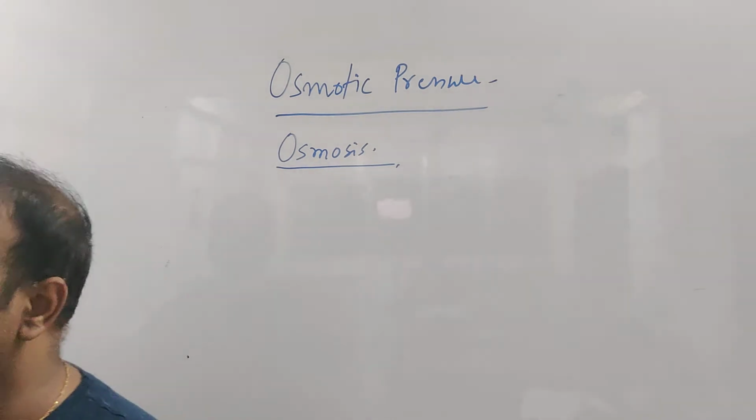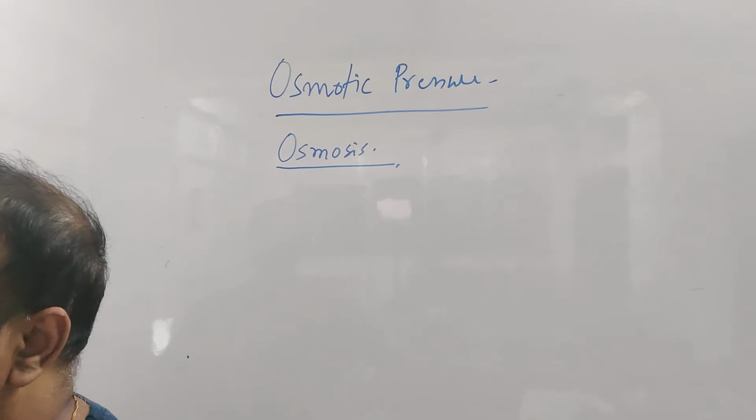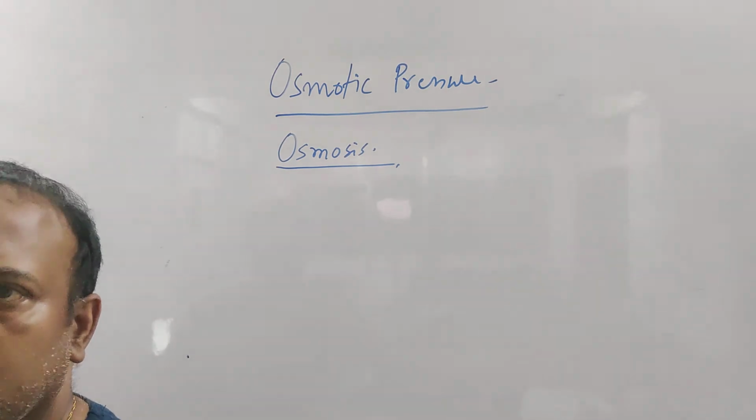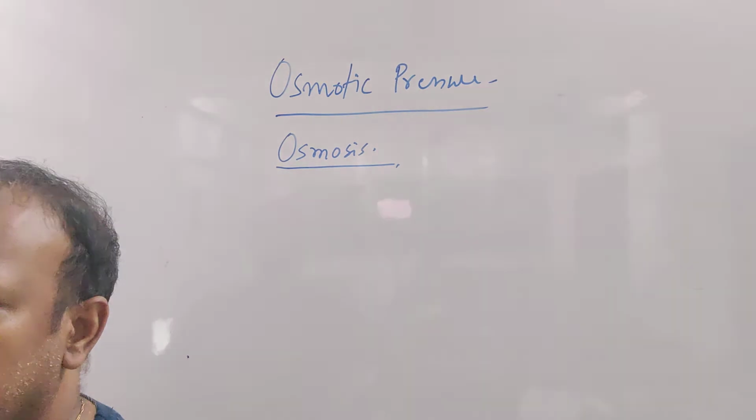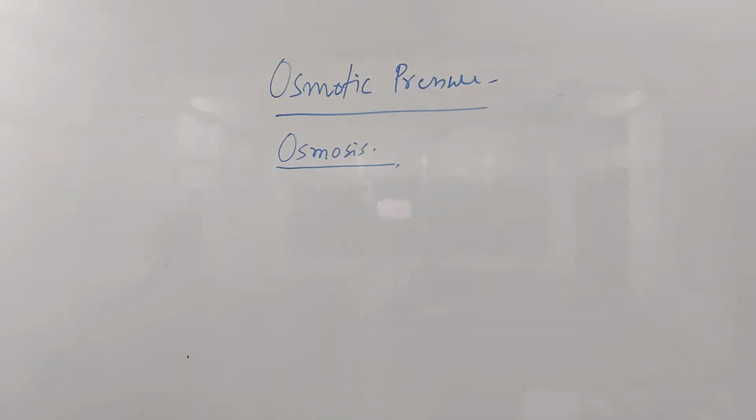Srishti, tell me, what is osmosis? A little louder, I cannot listen to anything. I got one. What is osmosis?